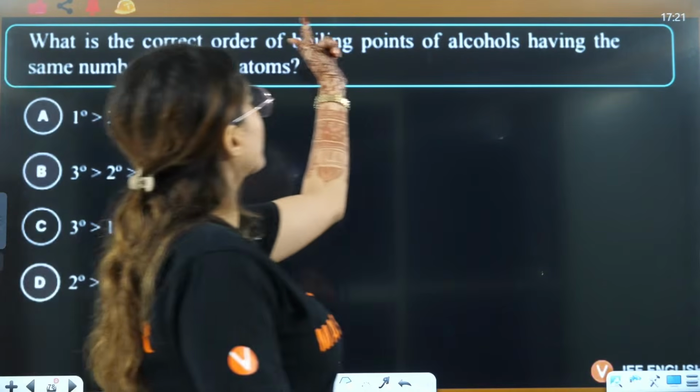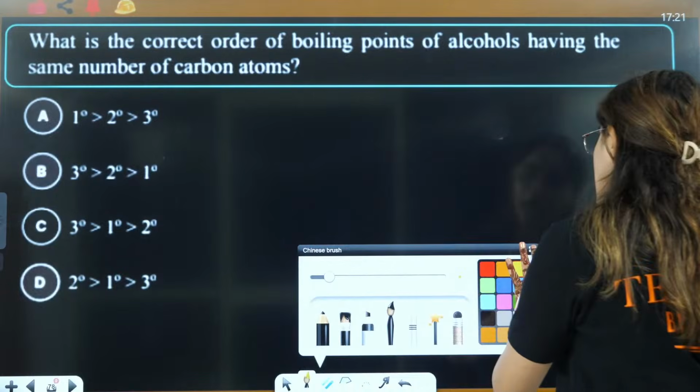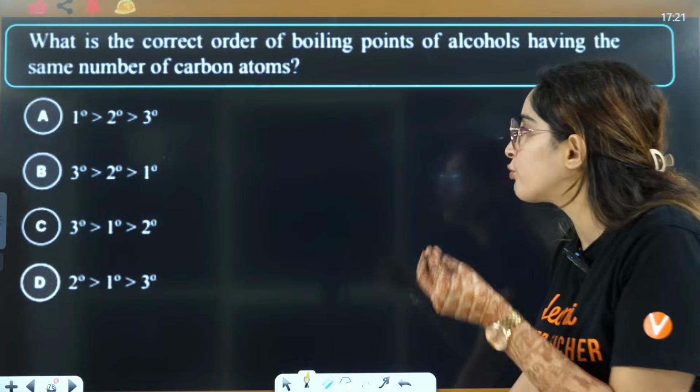What is the correct order of boiling point of alcohols having the same number of carbon atoms? If it has the same number of carbon atoms, then what is going to be the order here?